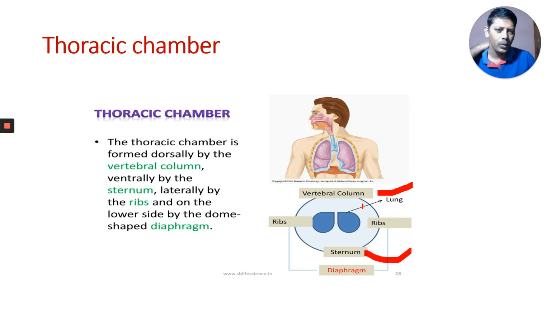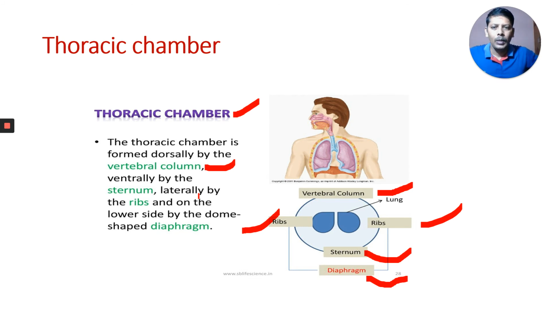On the dorsal side, what do we have? The vertebral column. On the ventral side? The sternum. On the lateral sides, on both sides, we have ribs. And on the lower side, below the lungs, we have the diaphragm. All together, what are they forming? One chamber, called the thoracic chamber. It is formed dorsally by the vertebral column, ventrally by the sternum, and laterally by the ribs.